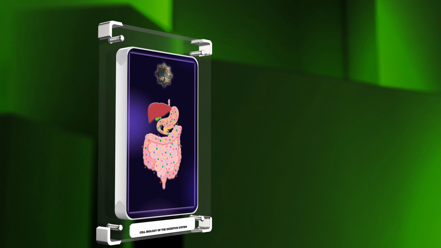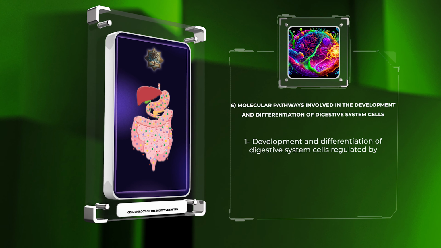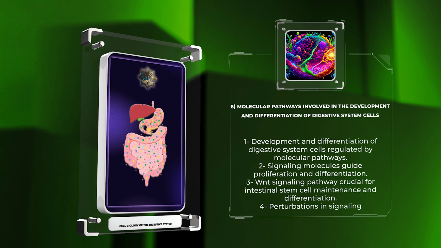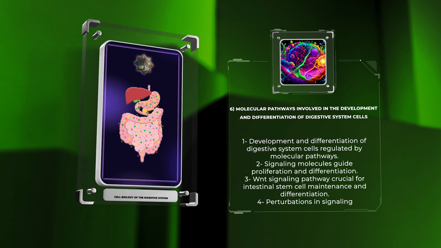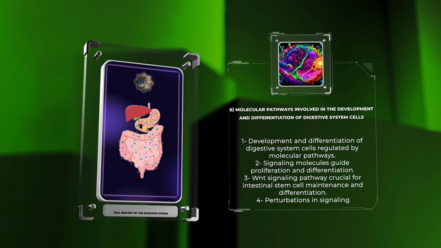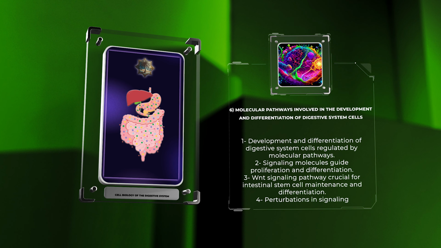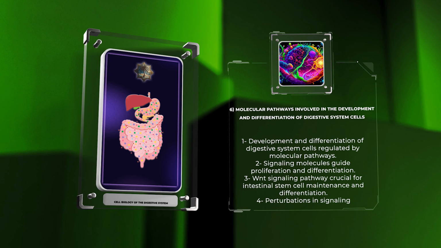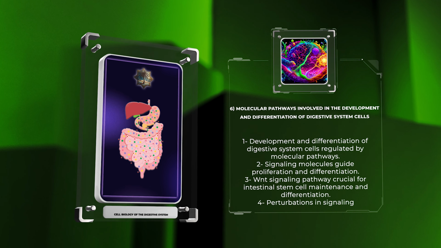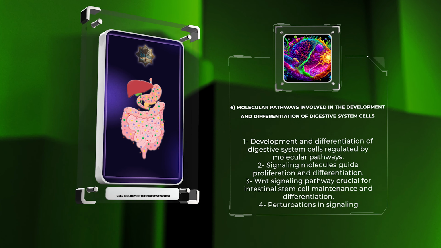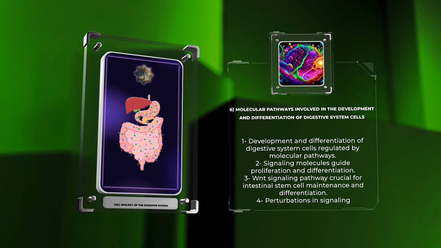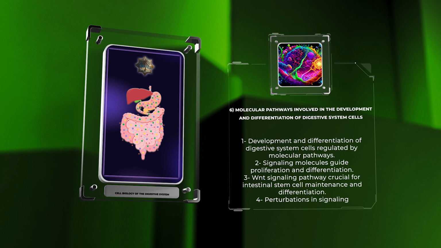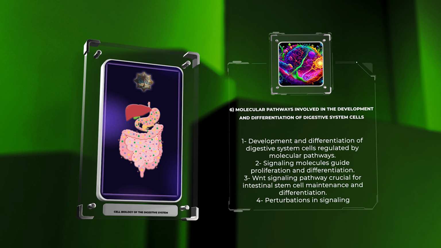The development and differentiation of digestive system cells are tightly regulated by a complex network of molecular pathways. Signaling molecules, such as growth factors and morphogens, guide the proliferation and differentiation of precursor cells into specific cell types. For example, the WNT signaling pathway plays a crucial role in intestinal stem cell maintenance and differentiation. Perturbations in these signaling pathways can lead to developmental defects or abnormal cell differentiation, resulting in digestive disorders.